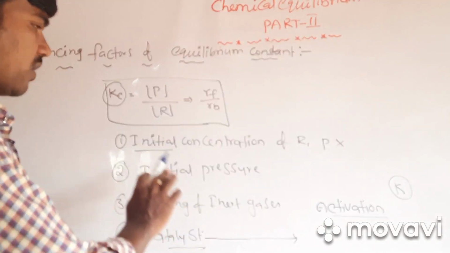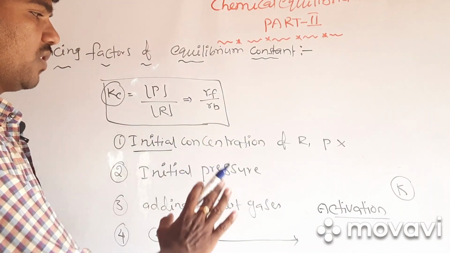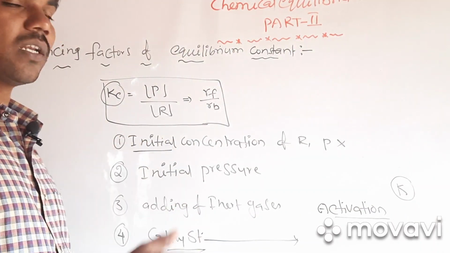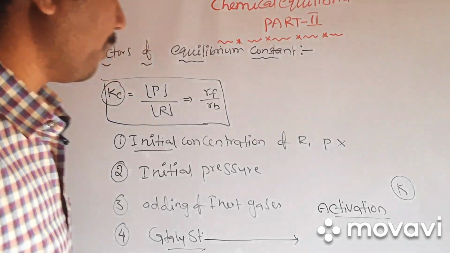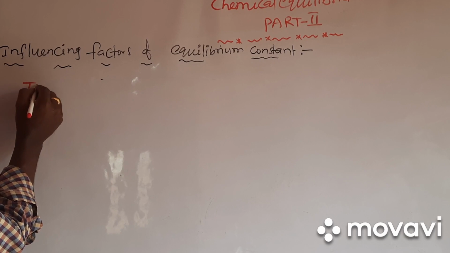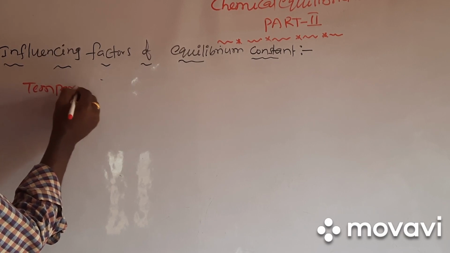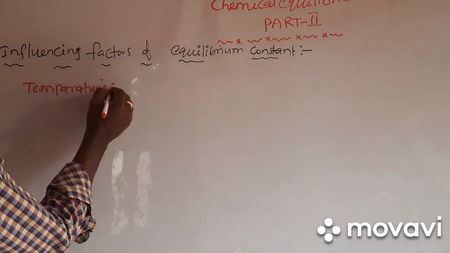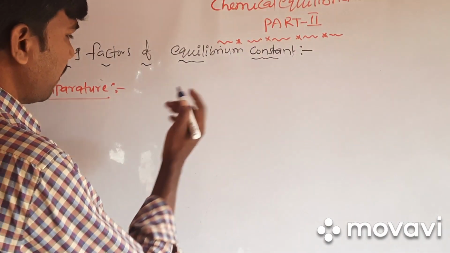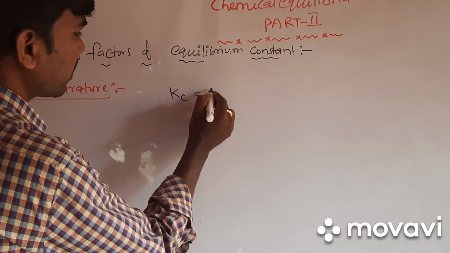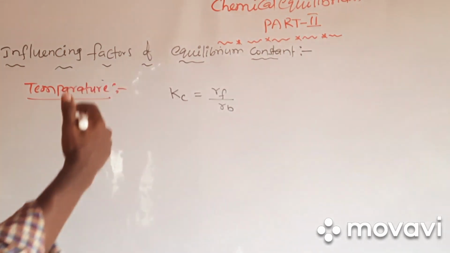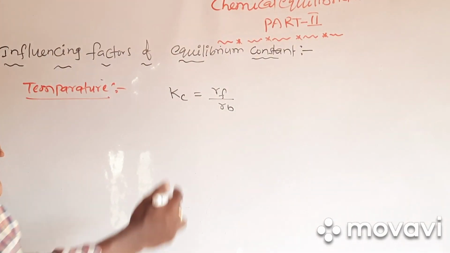So if you change these four factors, they will not influence the chemical equilibrium, right? But which factor will influence it? Temperature will influence the equilibrium constant. Why does temperature influence it? As I told you just now, the equilibrium constant is nothing but the ratio of the rate of forward reaction and the rate of backward reaction.